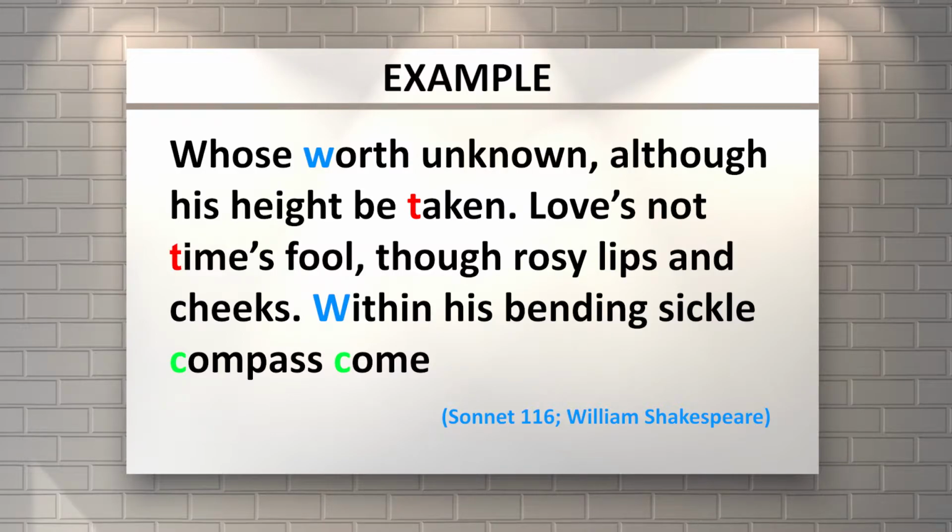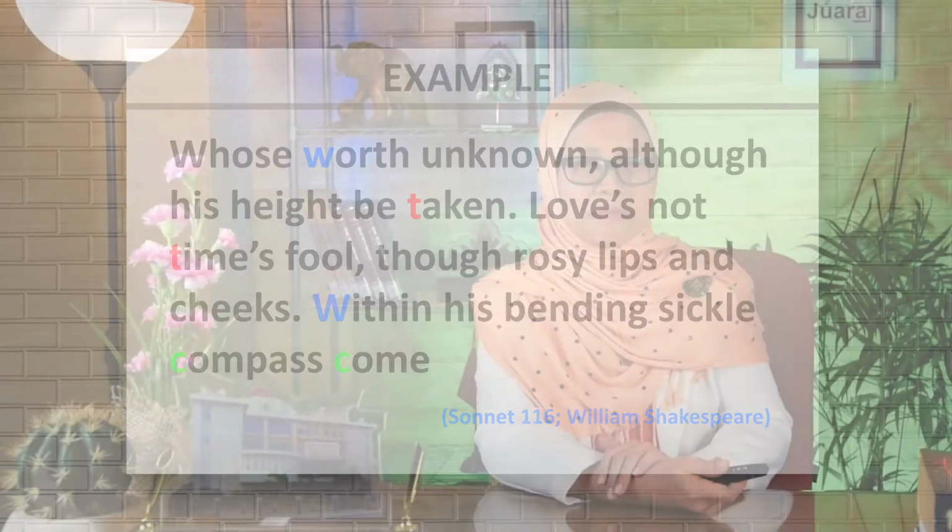Okay, how about next? Like "taken". This is also a consonant sound, right? So for taken, you can see another T that is read as T, like "times". So taken and times are also read with T in the beginning of the words. So you can say that these two words, taken and times, are called alliteration T.